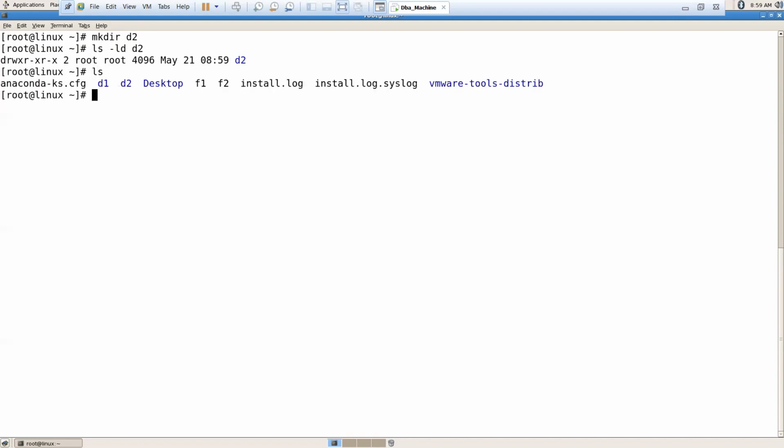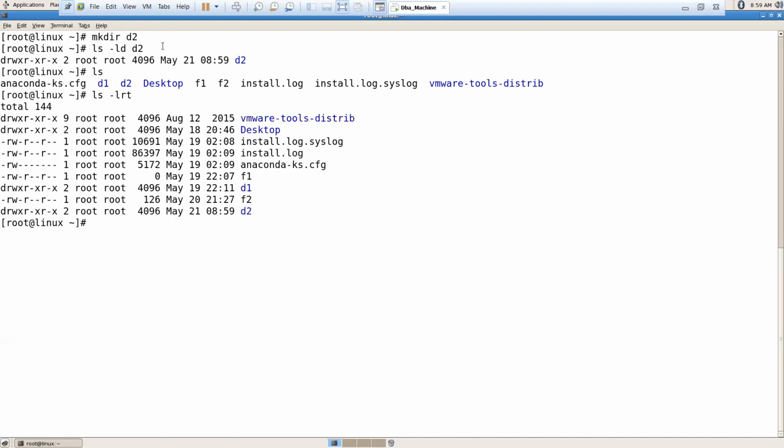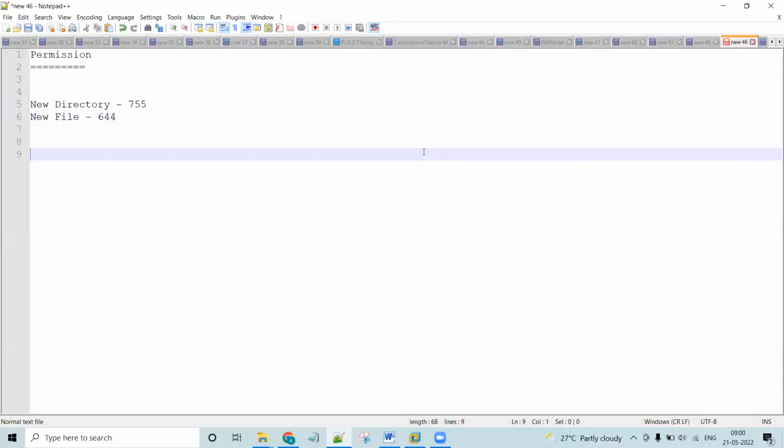Otherwise we can also check like this: ll, or ls -lrt. It's up to you, you can use any command. For example, let me copy this d2 directory and paste it here. Now let's see, this is the d2 directory, right?